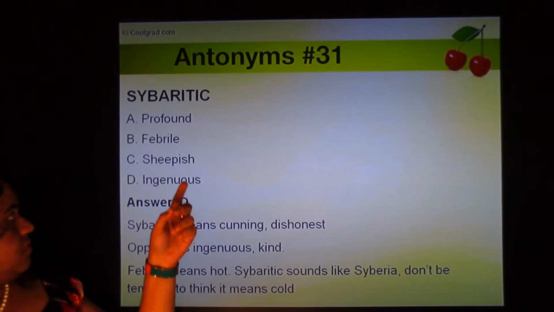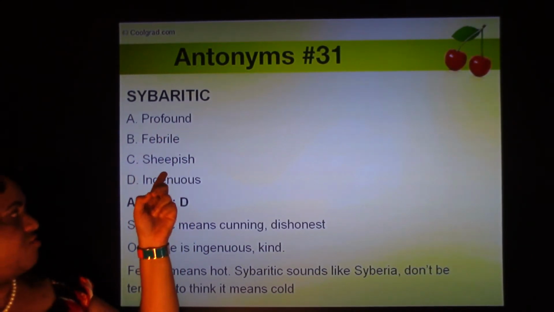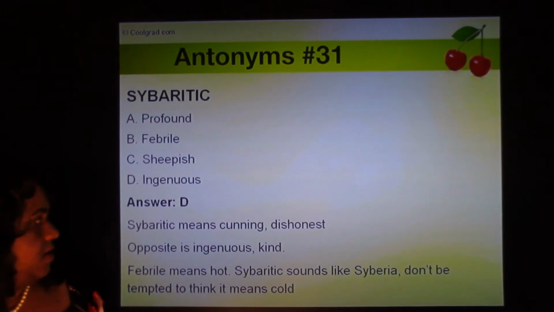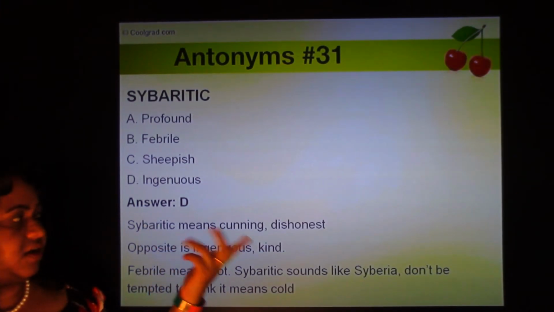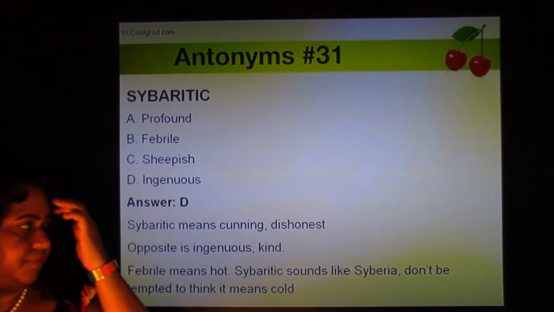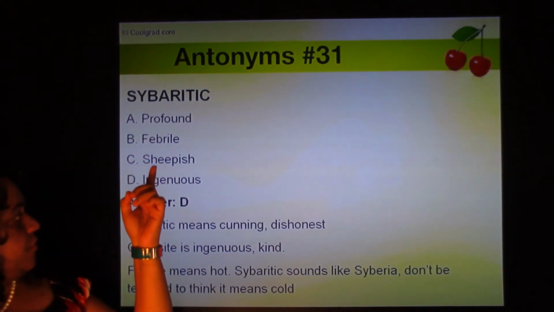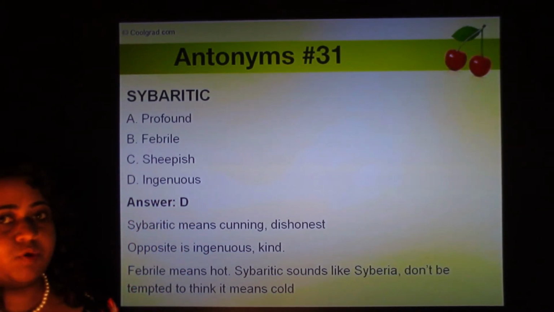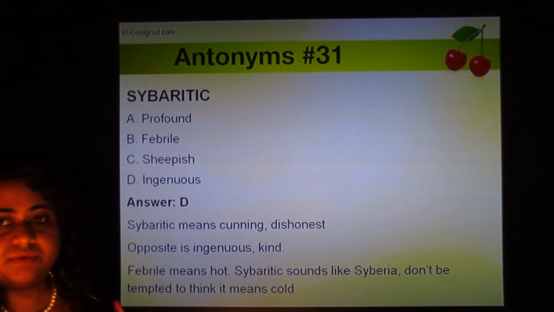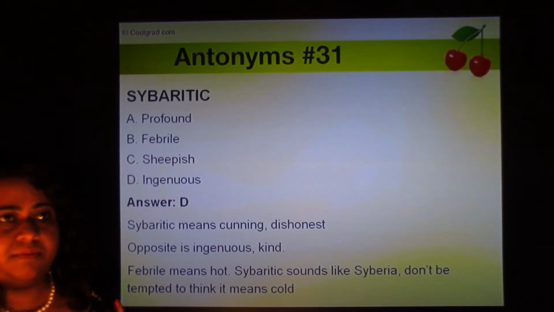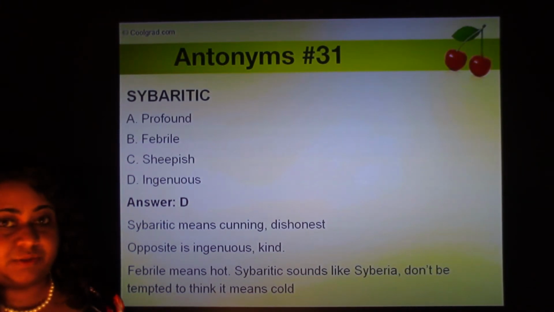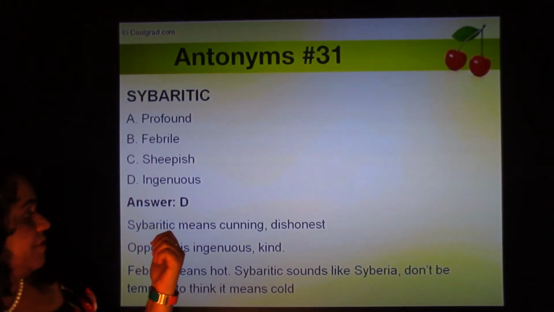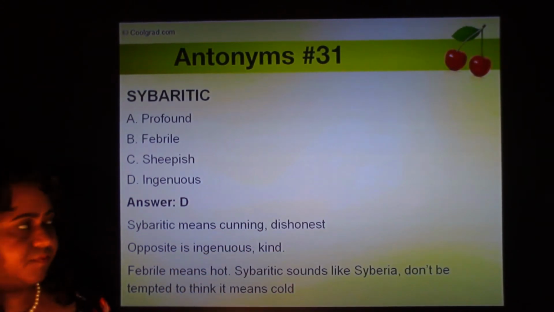Sybaritic. Four options are profound, febrile, sheepish, and ingenuous. Sybaritic means cunning or dishonest. If you've never heard of this word before, what would you think of? When you think about sybaritic, you probably think about Siberia, about it being cold, being remote. That's what I would think of. But sybaritic means cunning or dishonest.